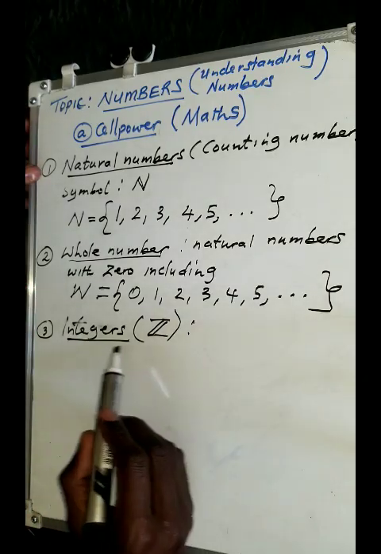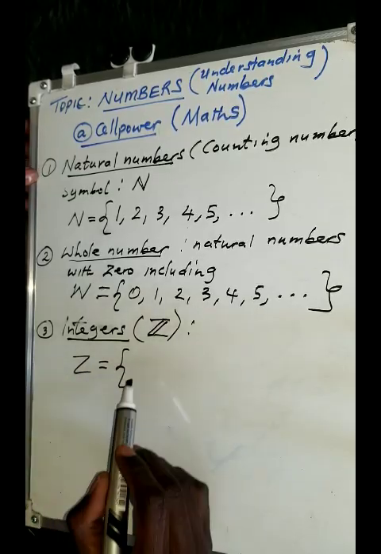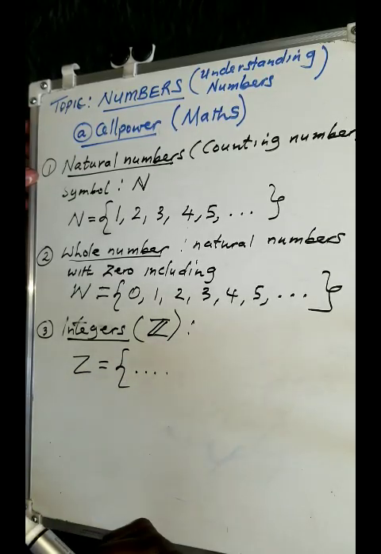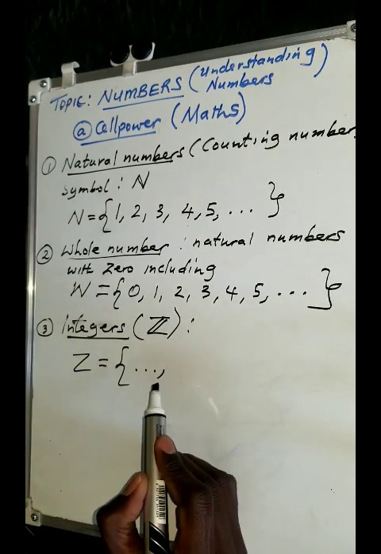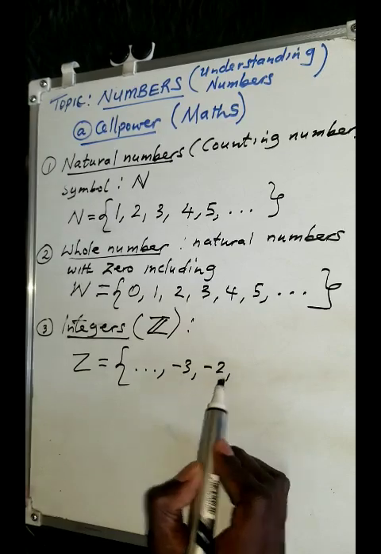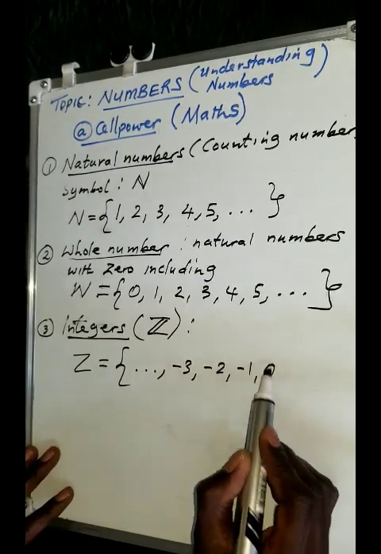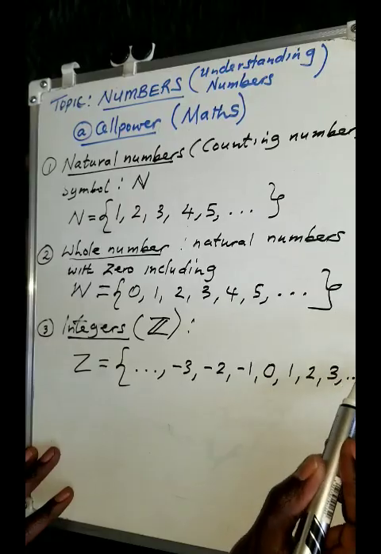If I was to give you an example of integers, we can start maybe from -3, -2, -1, 0, 1, 2, 3. The numbers can keep on going.